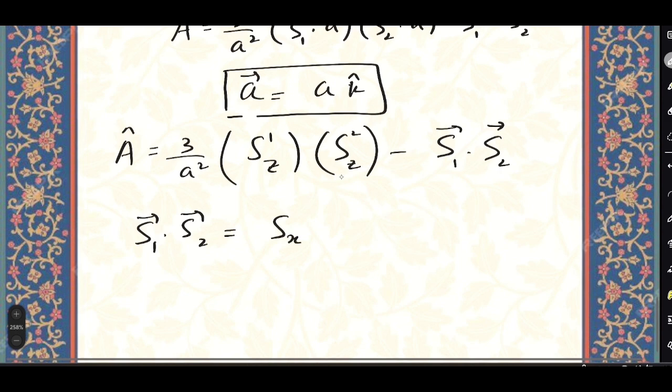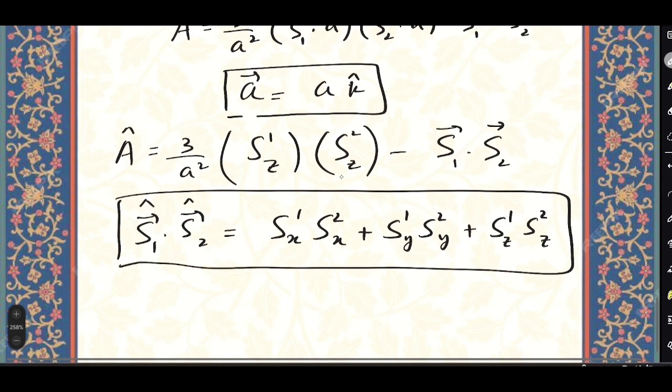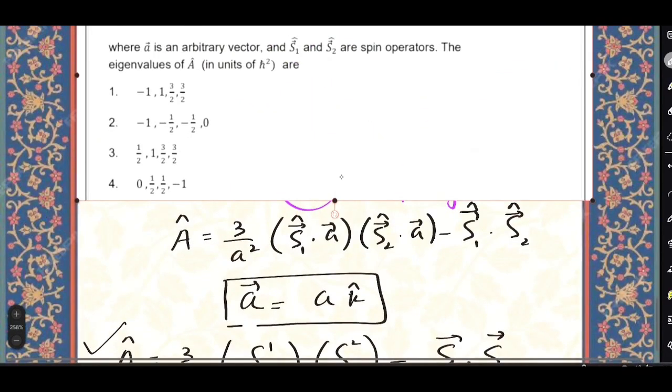S1X S2X plus, so I'm not writing the hat, just to make it more simple, S1Y S2Y plus S1Z S2Z. Okay, so this we know. Now what we need to do is to operate this A operator on these four